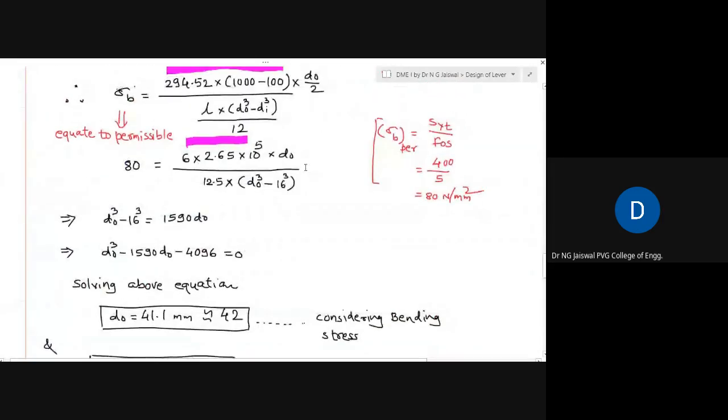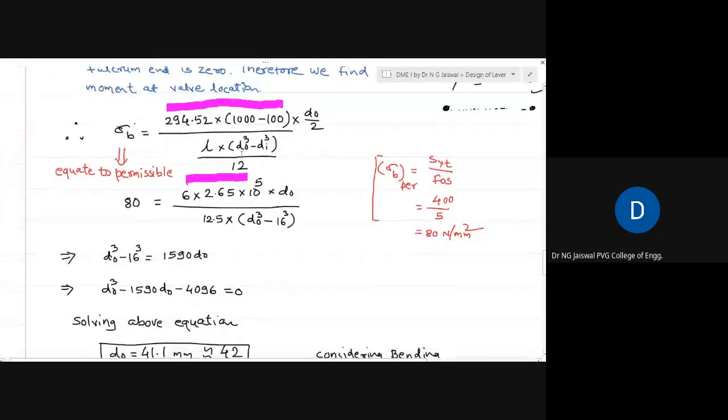Now here if you see, there are two unknowns, DO and DI. Sigma b is also there. What we do? We equate sigma b to permissible. Permissible is given by this, which I have written on the right hand side, SYT by factor of safety, because bending is nothing but tension and compression. So sigma b permissible is as if it's sigma t permissible, sigma tension permissible. So SYT by factor of safety becomes 80. 80 becomes my permissible value.